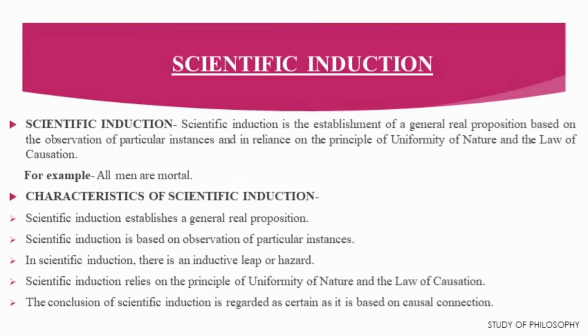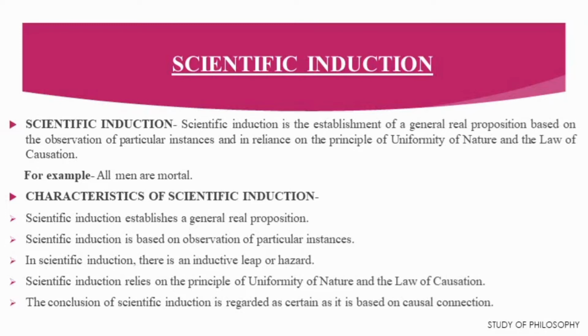So what is a real proposition? A real proposition is one in which the predicate goes beyond the connotation of the subject and gives us some new information about it. Thus, we find that the aim of scientific induction is to establish a general real proposition. Secondly, scientific induction is based on observation of particular instances.